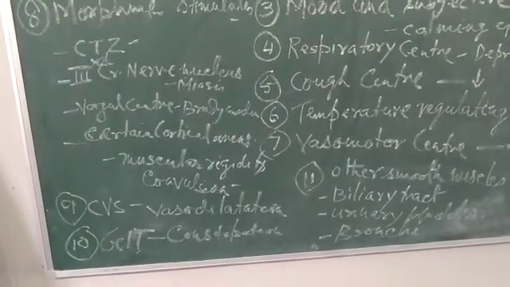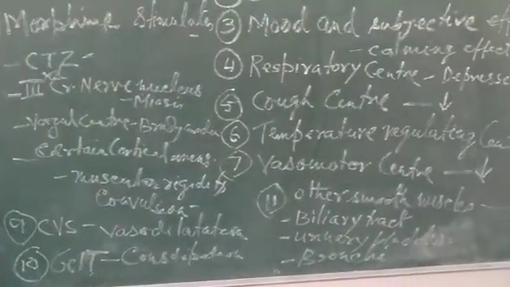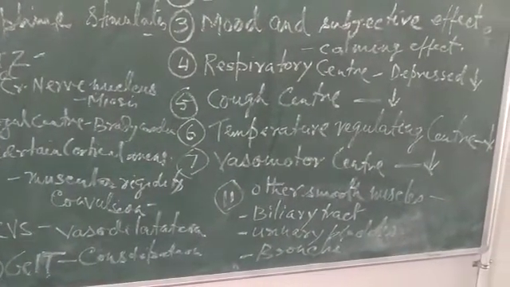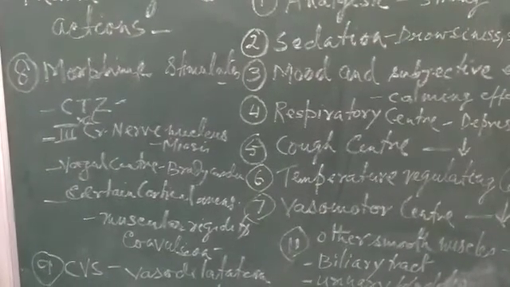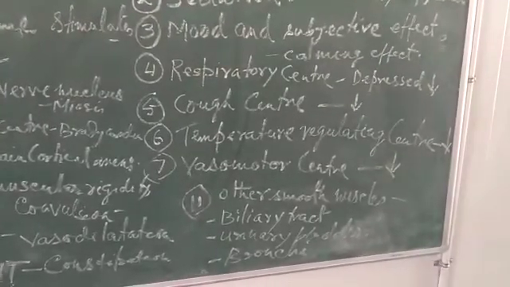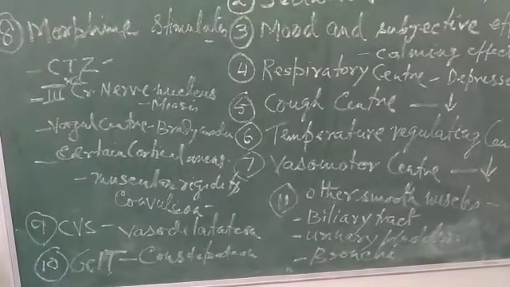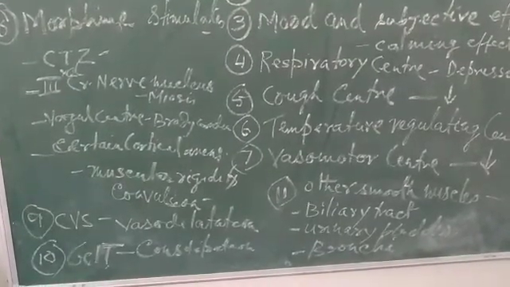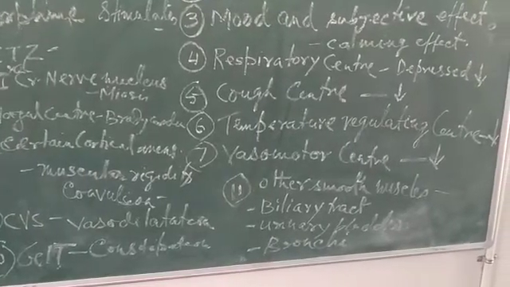The next action is on the respiratory center. There is depression of the respiratory center. The cough center is also depressed, so the patient is unable to cough. The temperature regulatory center is also depressed, so that results in cooling of the body. If somebody touches the body surface, it will be cool if the patient is taking morphine.